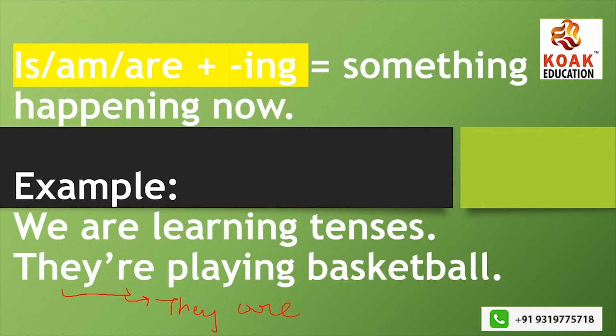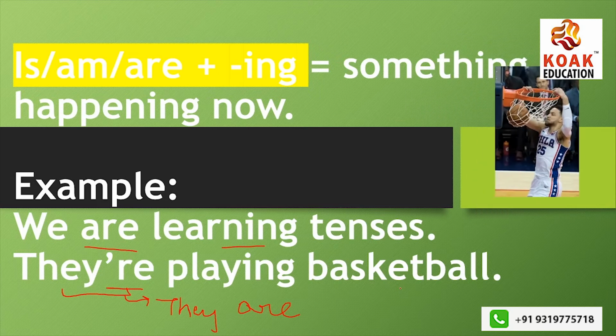They apostrophe re is a contraction. It means they are. Now they're playing basketball, so I can break it: they are playing basketball. Now when I use are plus ing, it means this action is actually taking place.